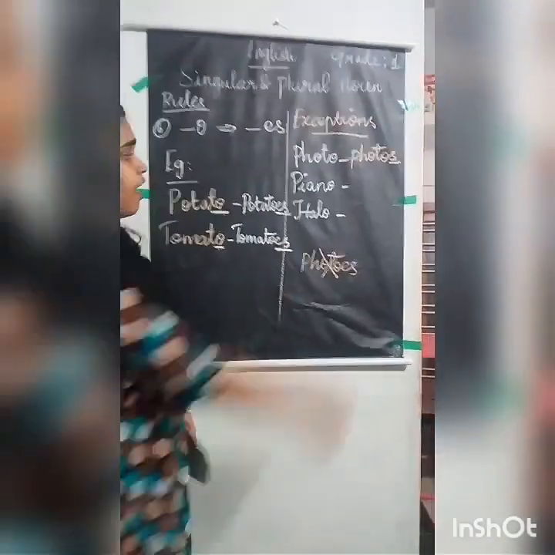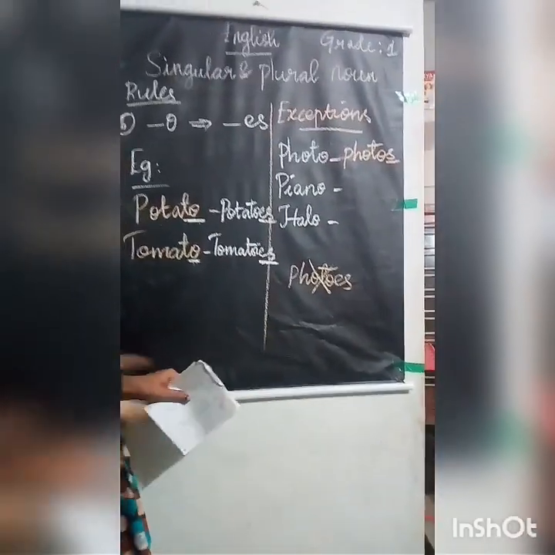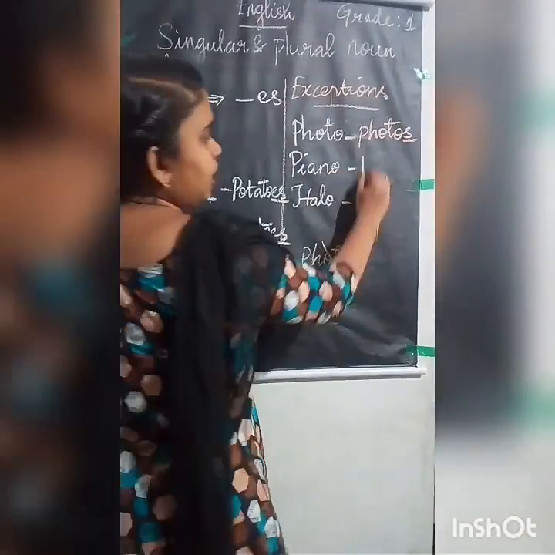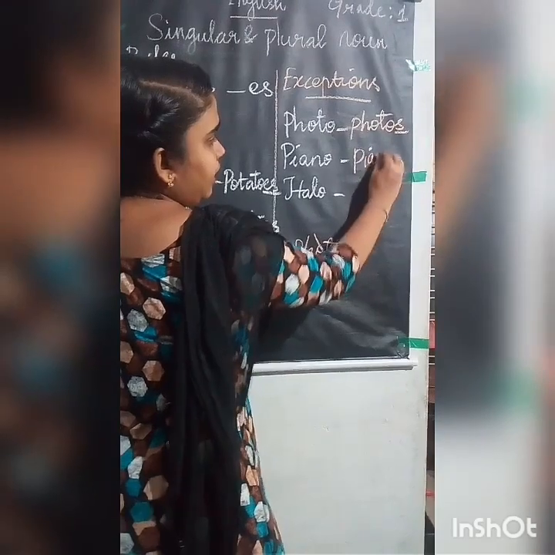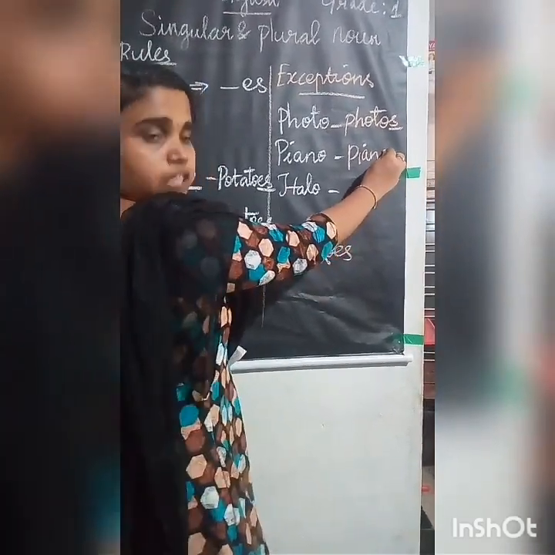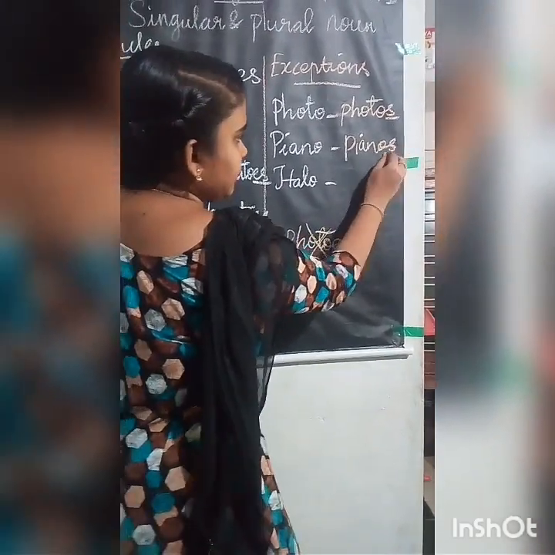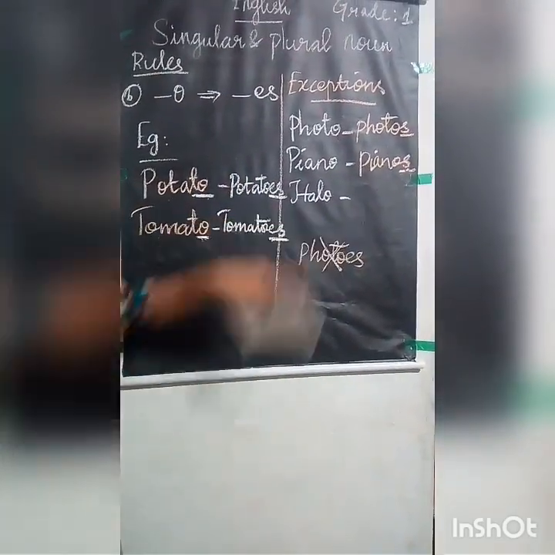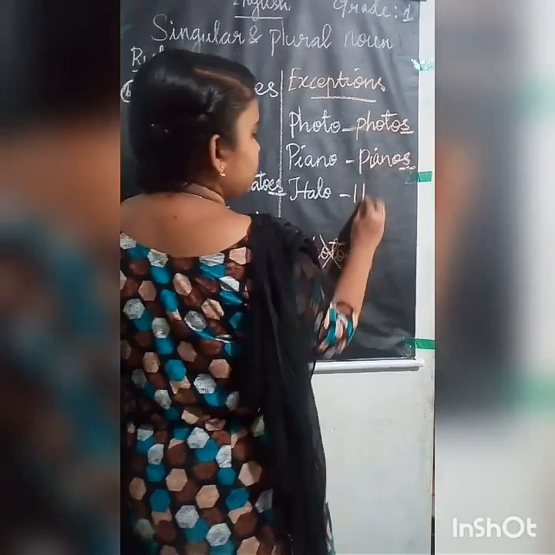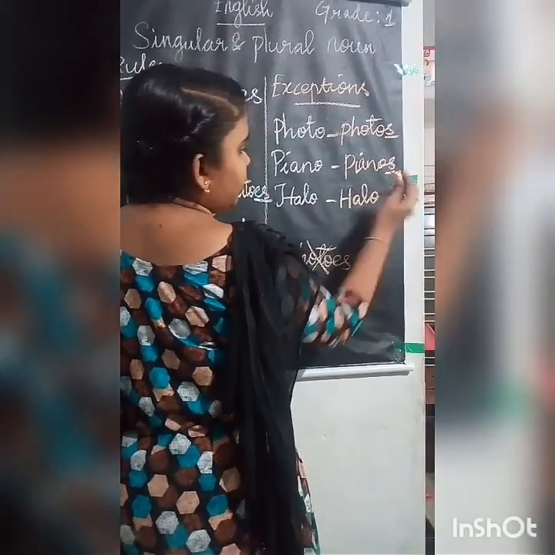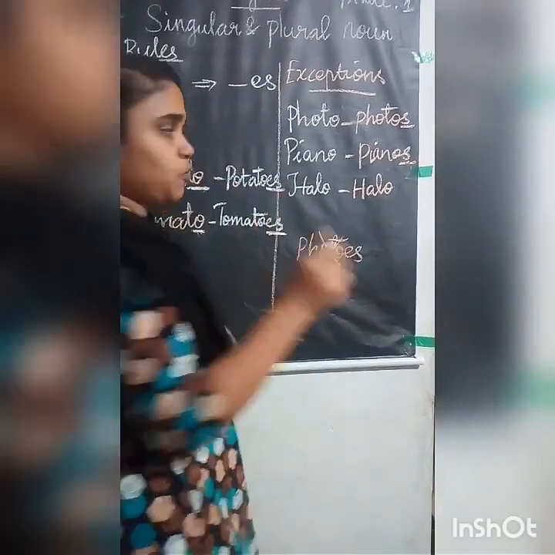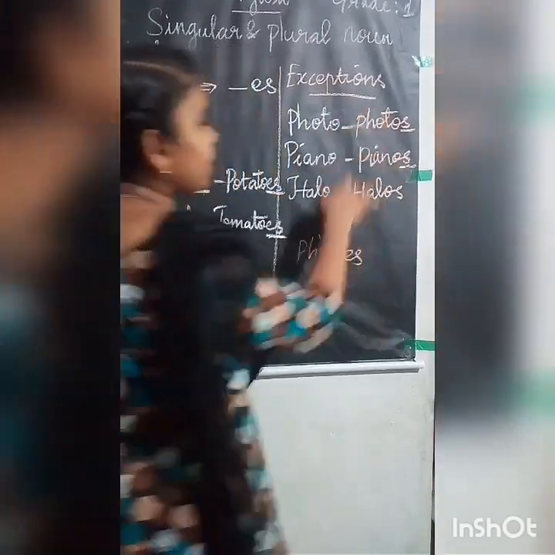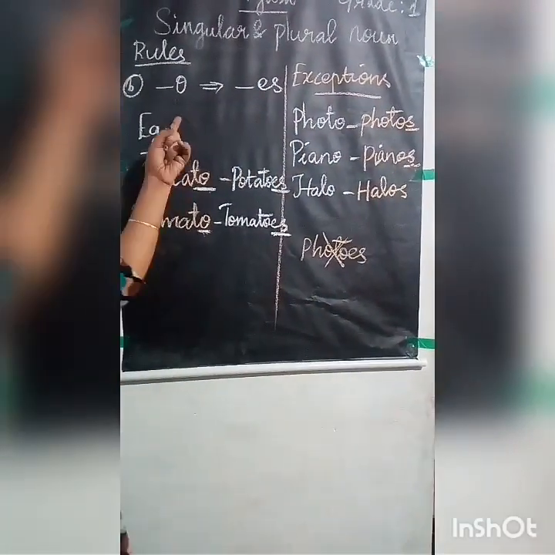Photos. Okay, and here piano. Piano also. Here also you cannot write P-I-A-N-O-E-S. Okay, so you have to write only S at the end. Okay, the last one is halo. Here also you cannot write H-A-L-O-E-S. You have to write only S. These three are the exceptions in this rule.